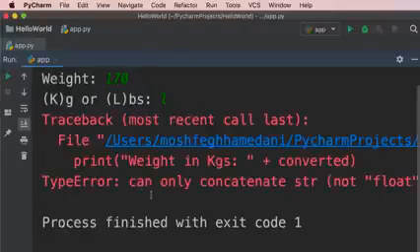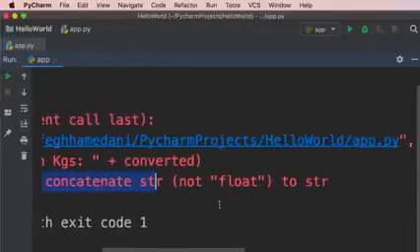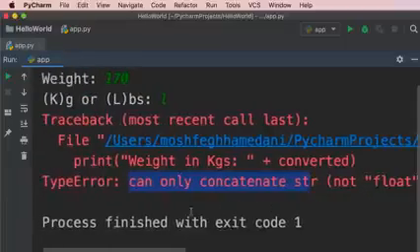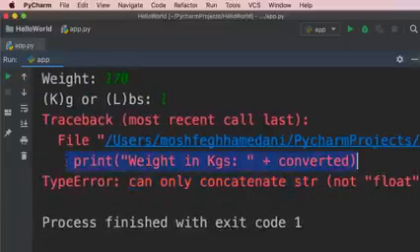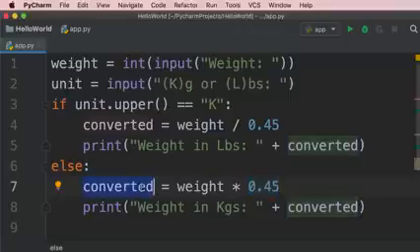Here's a second error. Can only concatenate string, not float to string. And that error occurred over here when we try to print the weight in kilograms. So look at line 7. In this case, weight is an integer. We are multiplying an integer by a float, and the result of this operation is going to be a float.